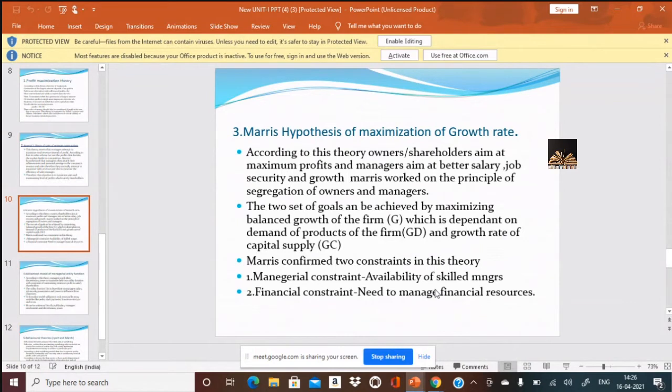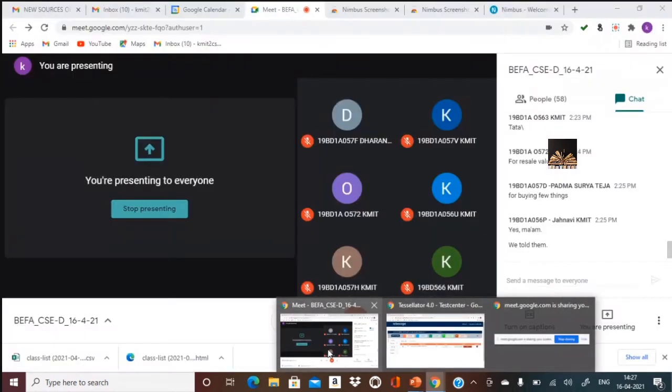According to this theory, owners or the shareholders aim at profits and market share, whereas managers aim at better salary, job security, and growth. An important concept added in this Marris hypothesis is that he has segregated management and the owners. So this concept is there in which form of business? Management is different, owners are different. Which form of the business is this?